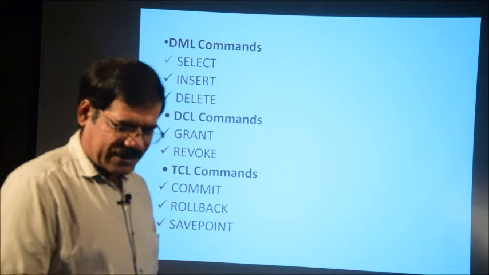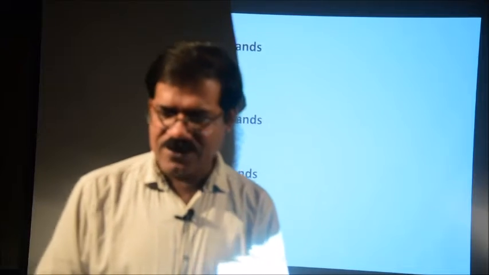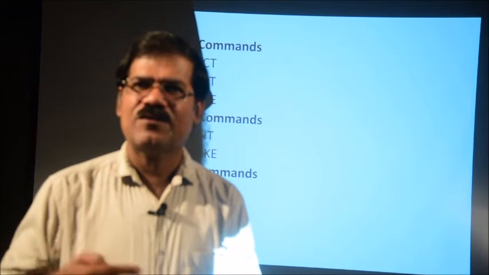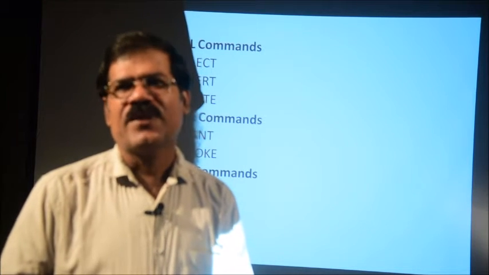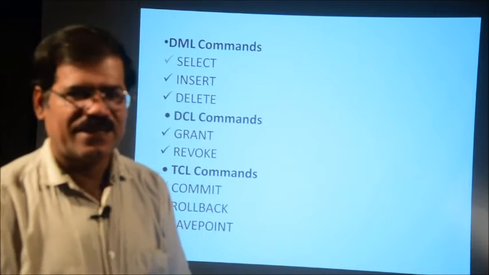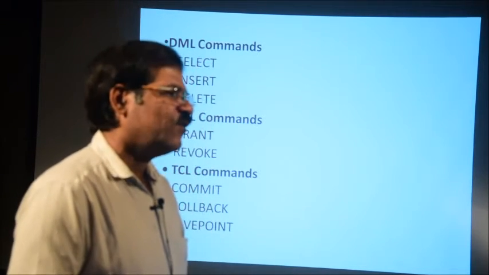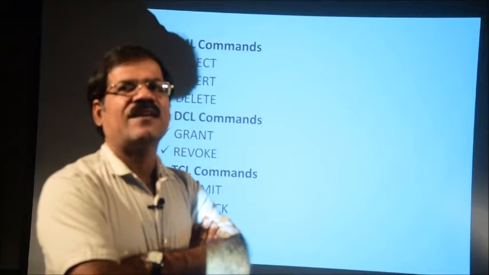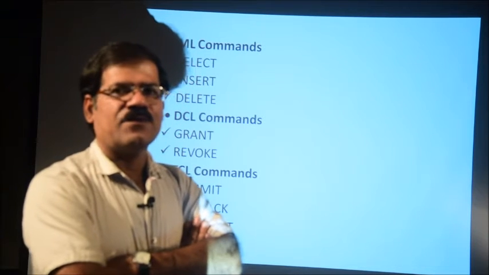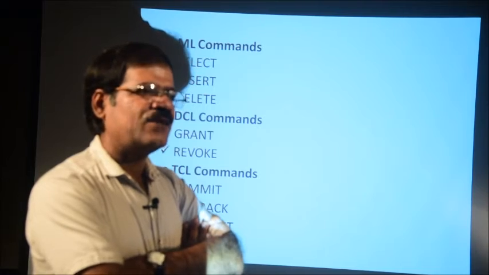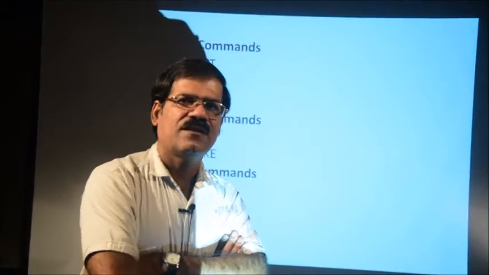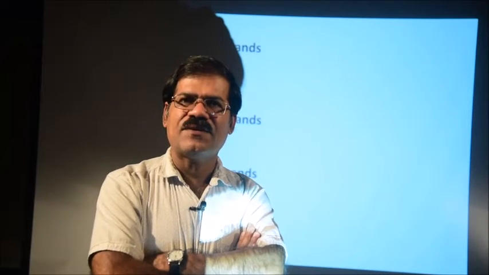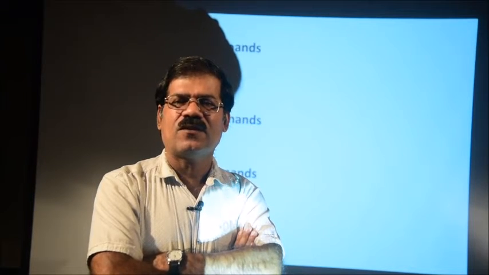Save point is another operation we can also use in TCL, transaction control. Save point is just like a pointer. Suppose one statement is executed, then the save point is at that particular statement. When the next statement executes, the save point goes to the next line. So, it is easier to locate the error. Suppose a particular transaction has 1000 lines of code. Suppose the 15th line of code is executed, and at that time there is some failure. The transaction is not complete, but the failure occurs. Still there are 50 lines of code, but failure occurs.